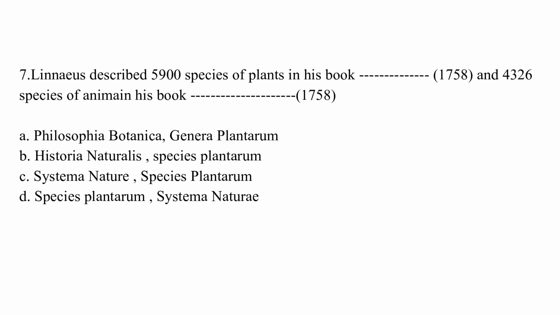Option B, Historia Naturalis and Species Plantarum. Option C, Systema Naturae and Species Plantarum. And option D, Species Plantarum and Systema Naturae. The correct answer is D, which is Species Plantarum and Systema Naturae.